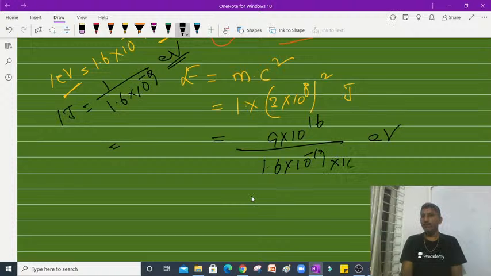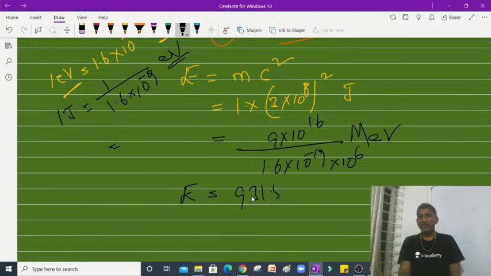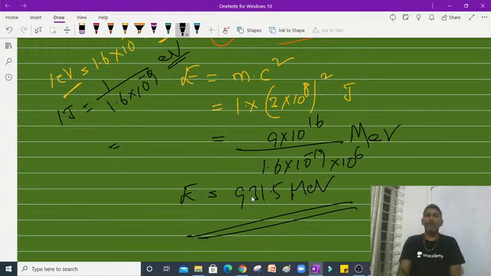If I also divide by 10 power 6, I can write mega. So altogether, if you calculate this E, the energy comes to 931.5 mega electron volts, students. So 1 AMU is equal to 931.5 mega electron volts.